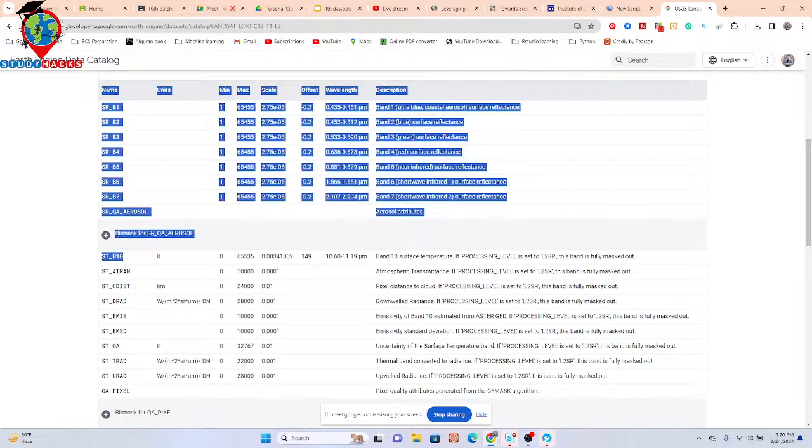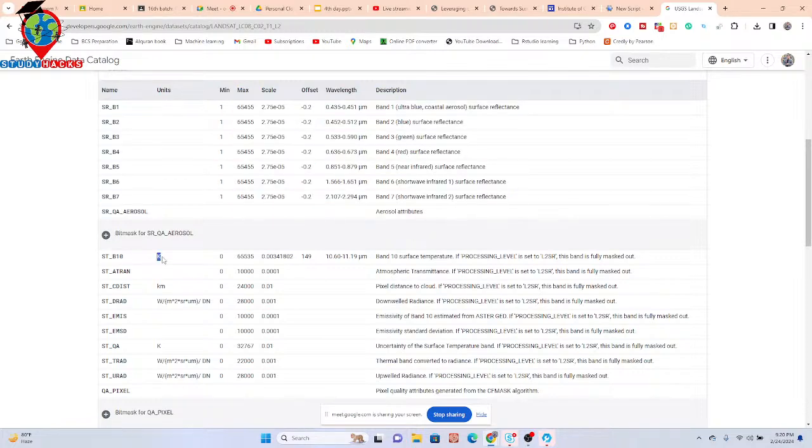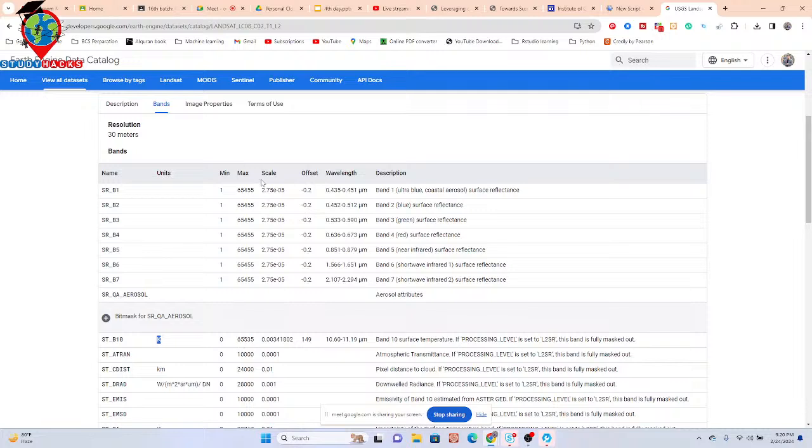Okay, this time we have used this band, and you can see the unit is Kelvin. And this data set already has the scale and offset, you can see. So to get the proper values, I must reproject them. Before, for MODIS, we checked the scale for the MODIS NDVI and MODIS LST data sets. We found only the scale, but we did not find any kind of offset. This time, this data set also has an offset value for each band. So this time we also need to use the offset value, as well as the scale value, to rescale the band values.